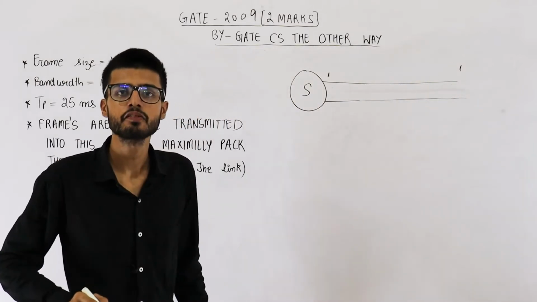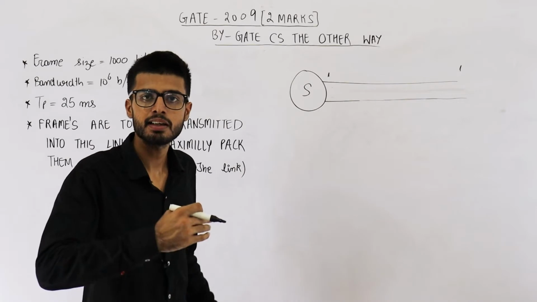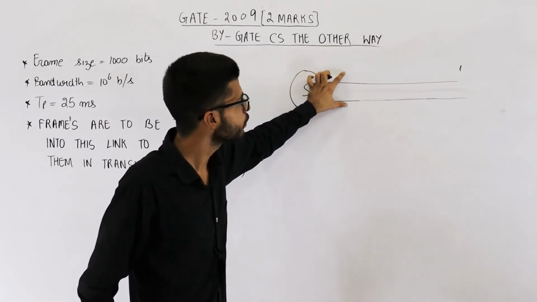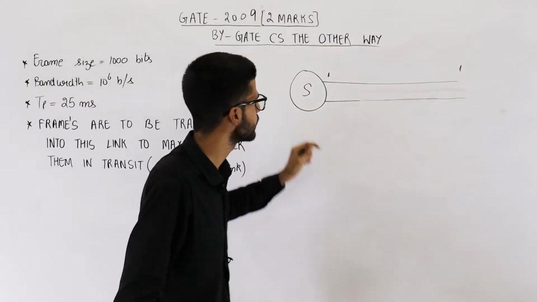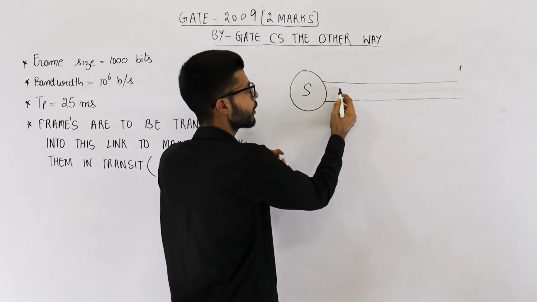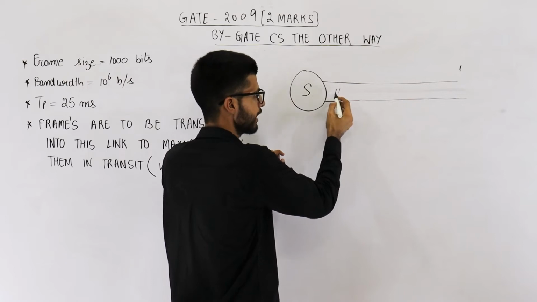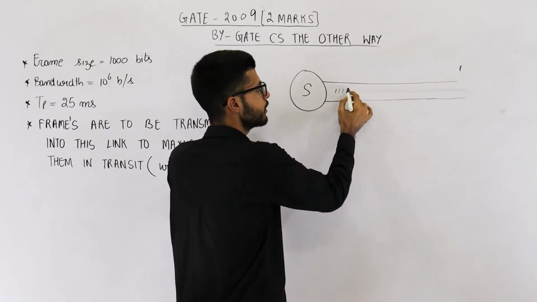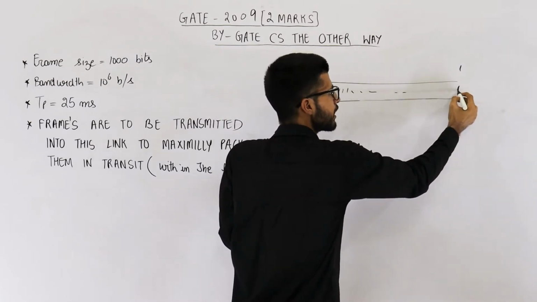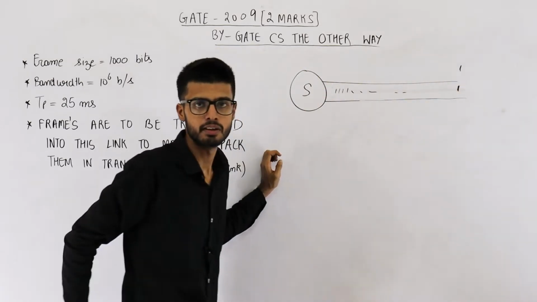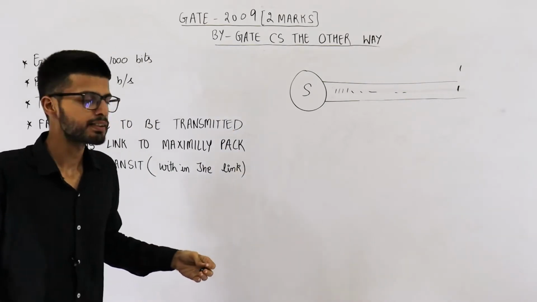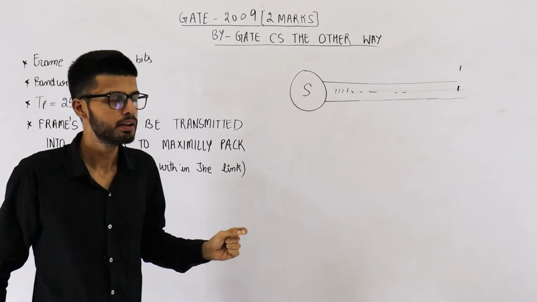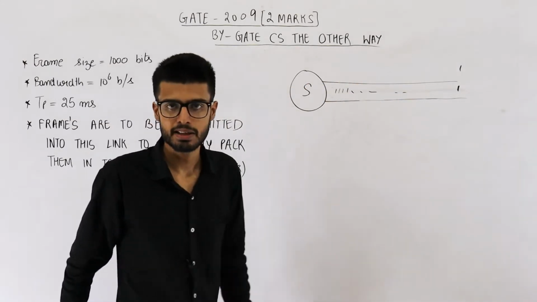For these 25 milliseconds, if the sender keeps on sending bits continuously without any delay, we can say the channel will be completely full of bits. See, you have sent the first bit and it propagated here. Immediately you send the next bit. Then both of these propagated and you have sent the next bit, and so on. It will take 25 milliseconds for the first bit to reach here. For those 25 milliseconds, you are continuously sending bits at maximum possible bandwidth. In that case, we can say the channel is maximally packed.